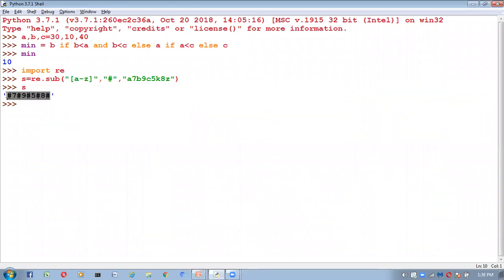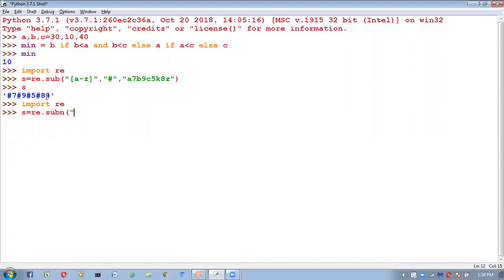The next element, the number of replacements, means how many replacements: 1, 2, 3, 4, 5. That count also it will return if you use the subn function. Let me check that. Import re. Next, s is equal to re dot subn function.